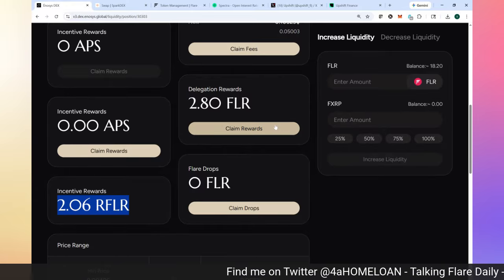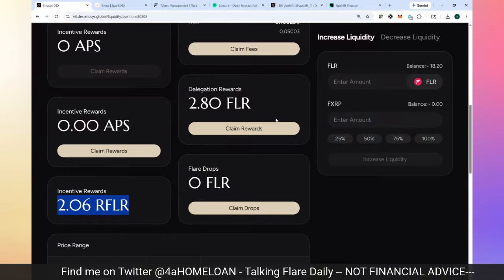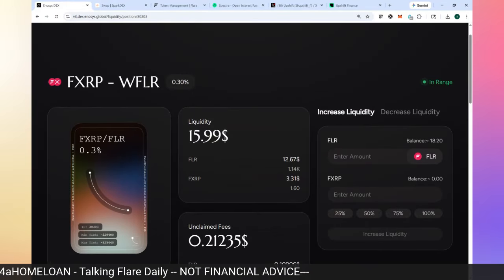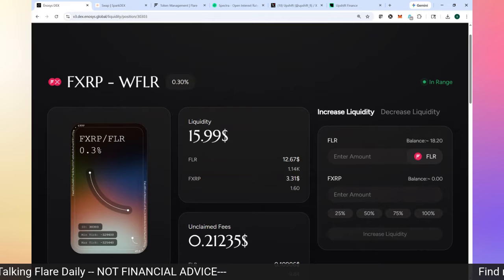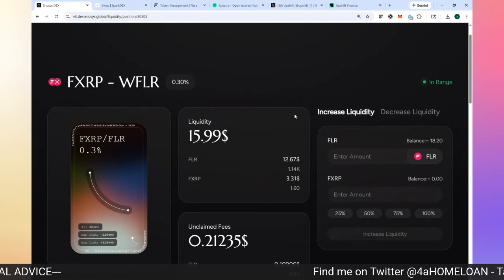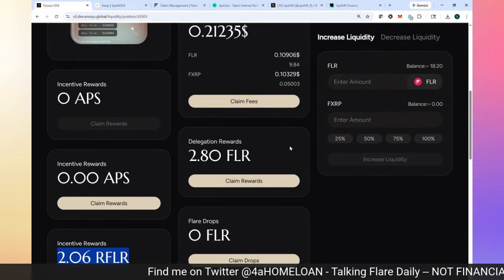Why am I getting delegation rewards, you ask? I'm getting delegation rewards because my LP pair is a Flare pair, FLR, WFLR. So as long as I have wrapped Flare, I'm earning delegation rewards every 3.5 days. And Enosys has it broken out to where you can claim those separately.